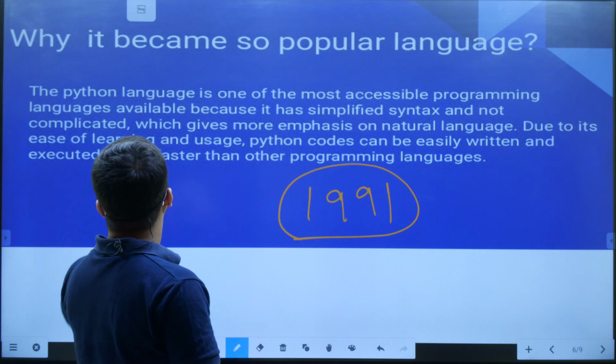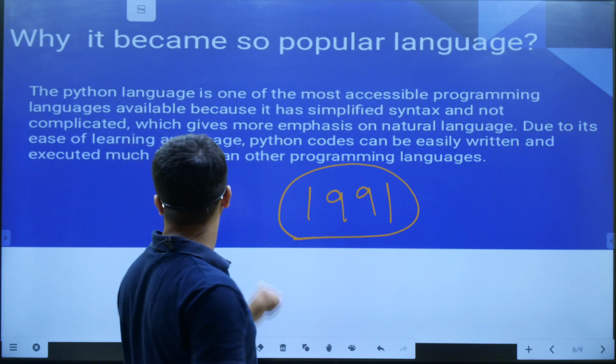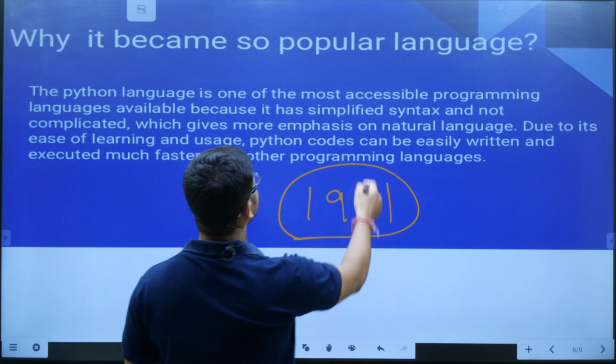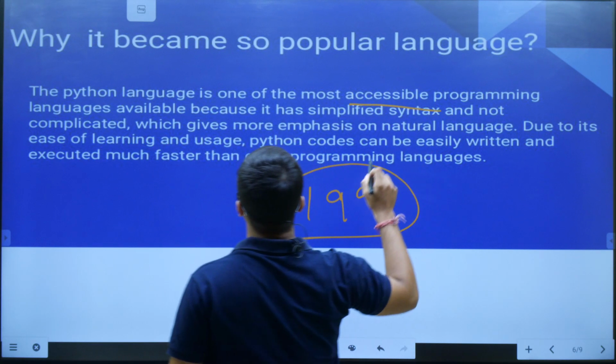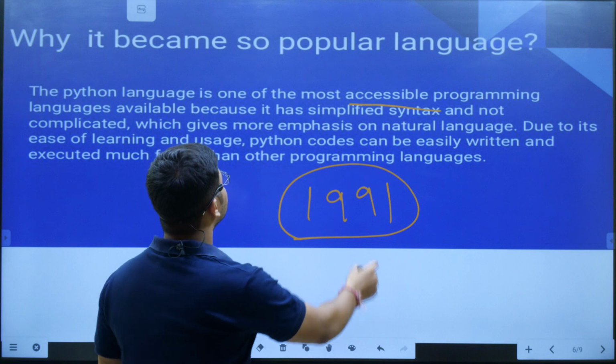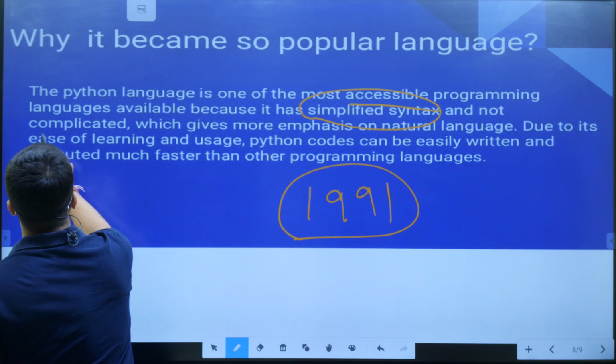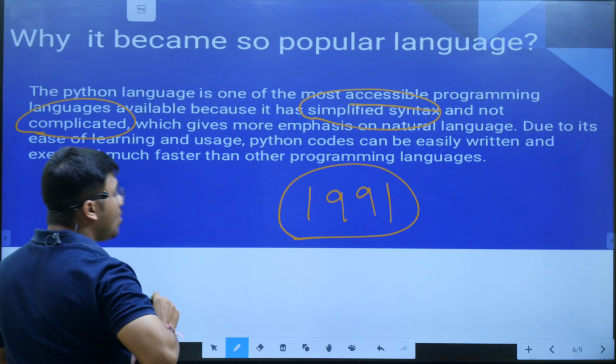So why it becomes a popular language? Our question is this. The Python language is one of the most accessible programming languages available because it has simplified syntax and not complicated.